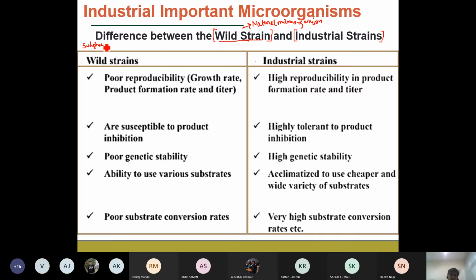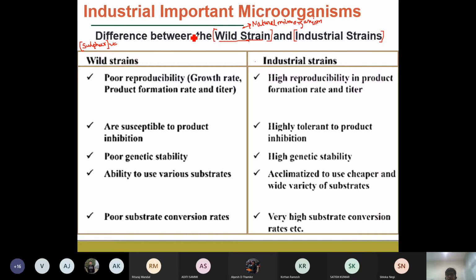If you look at the volcanic rocks or the lakes in a volcanic region, you will find that most of the lakes are reddish or yellowish in color, because of the release of sulfur-based biochemicals. Those are natural microorganisms releasing this type of compound.